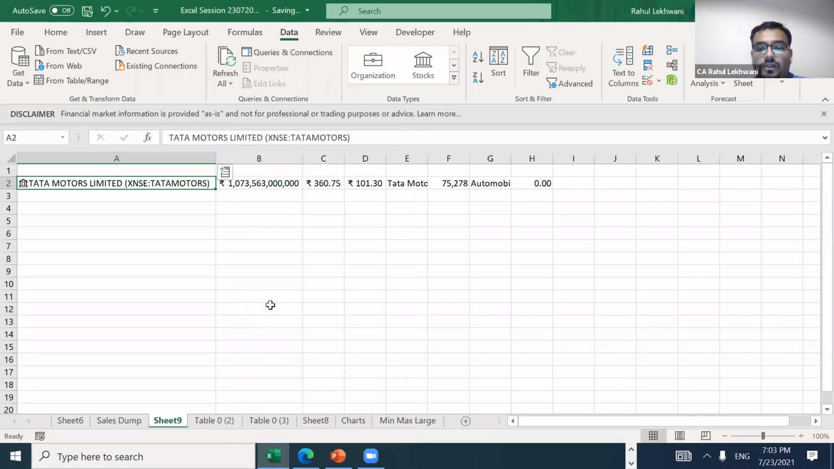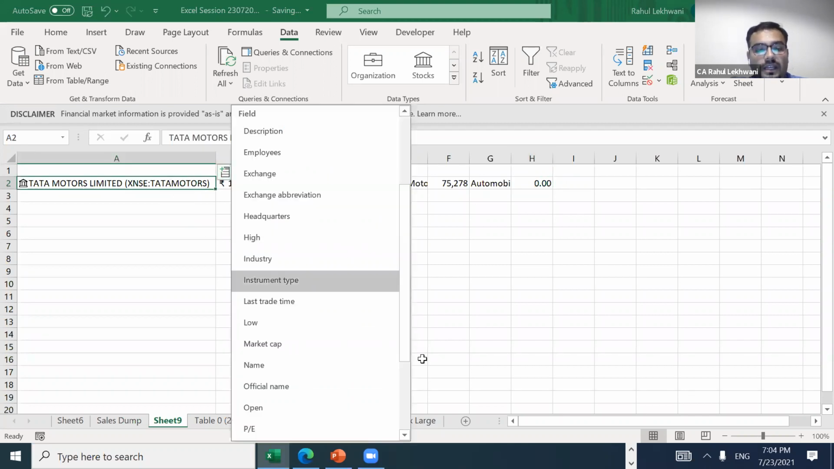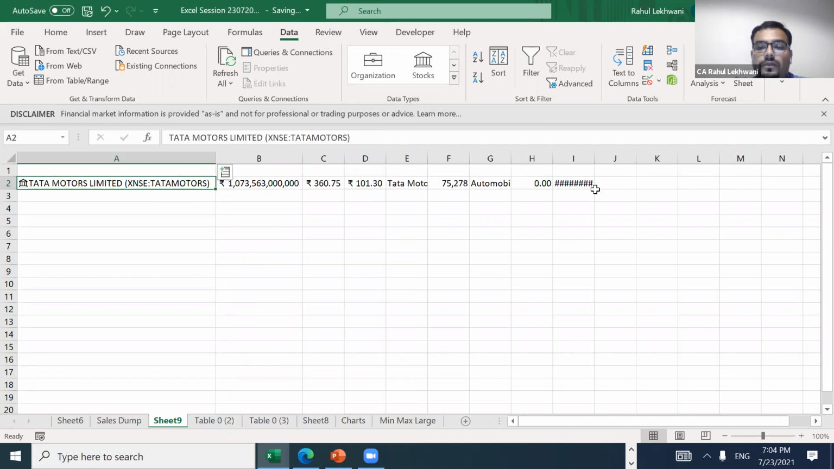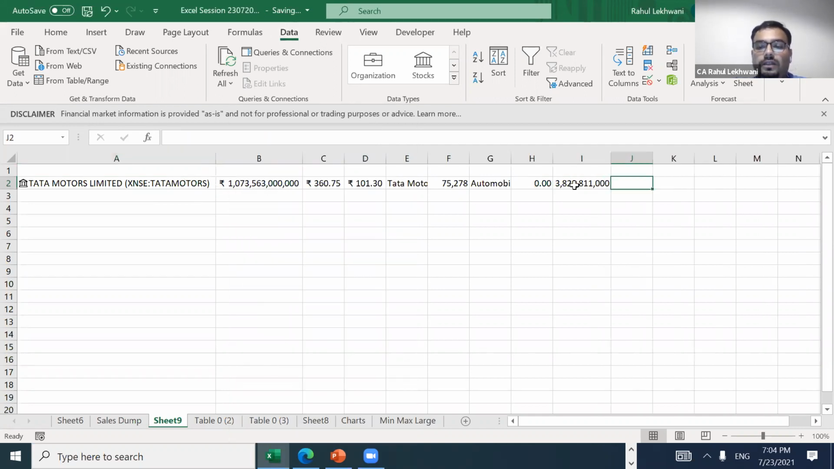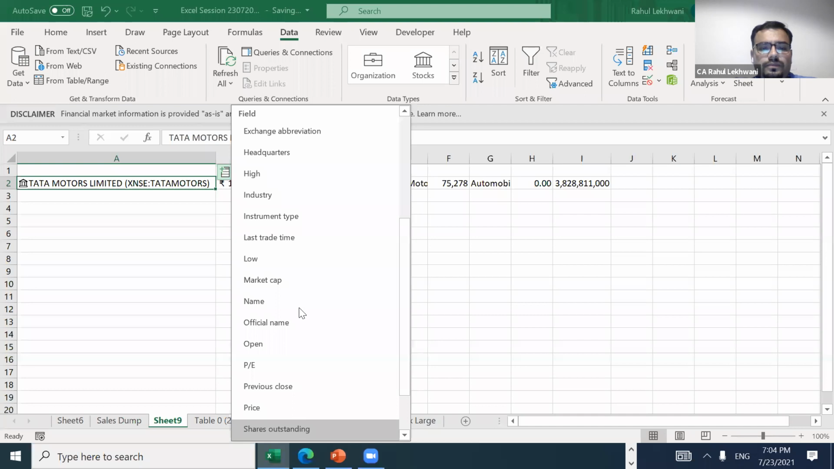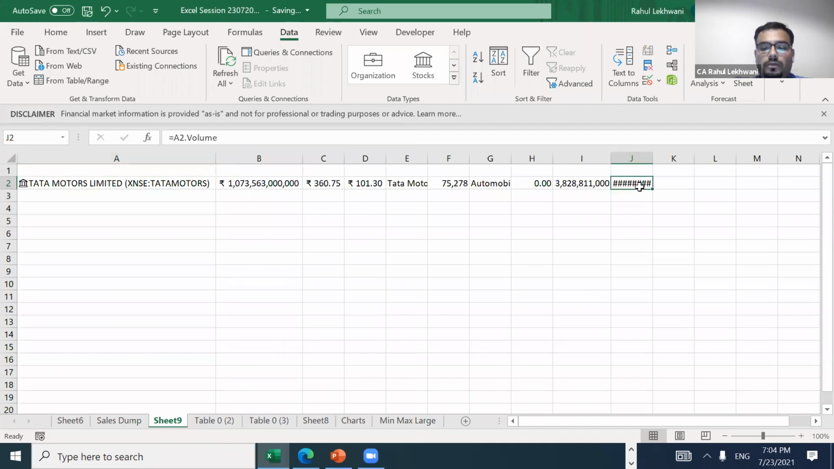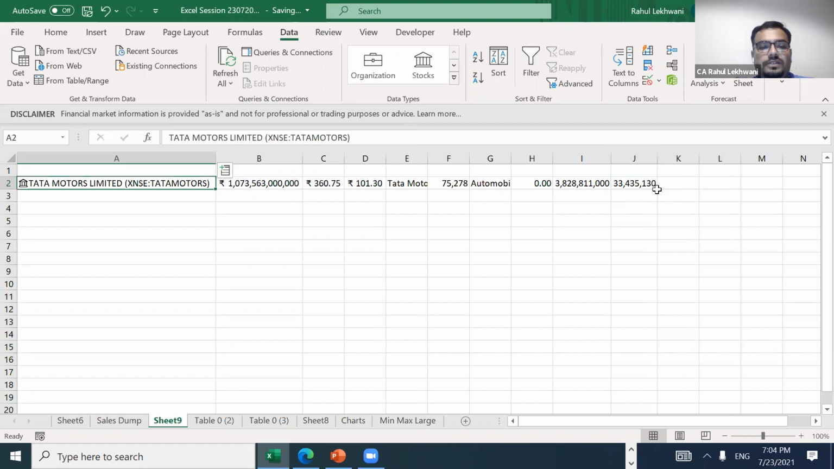And maybe P/E ratio also. If you want the P/E ratio, then P/E data might not be updated there. That's why it is not showing here. Otherwise, P/E data also comes here. Then shares outstanding, you can have the data here, right? And then volume, then volume also you can have. This is the volume data, that is the number of shares traded.